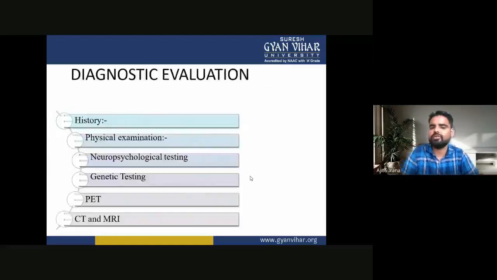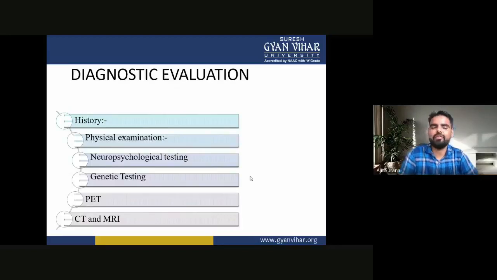Now, the diagnostic evaluation of Huntington's disease. In diagnostic evaluation, first is the history of the patient, then physical examination, neuropsychological testing, genetic testing, PET, CT and MRI. These are the diagnostic evaluations of the patient.